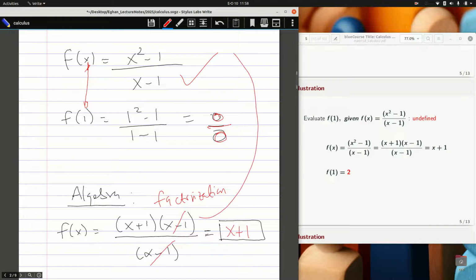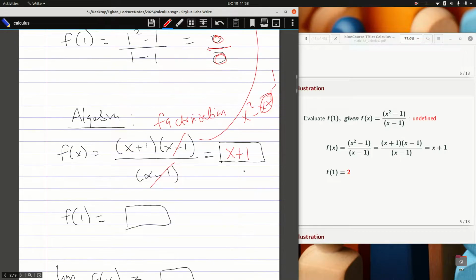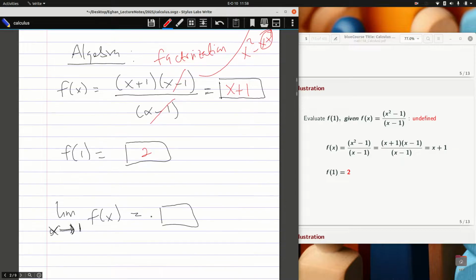If I expand, I'm going to get x squared minus x plus x minus 1. And so we have x squared minus 1, which is correct. In this, my evaluation at 1 is simply 2, because x plus 1 is 2. Hence, we can say that the limit as x approaches 1 of the function is 2.